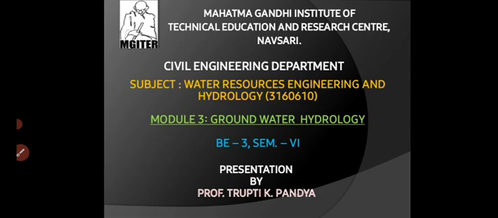So, previously we have discussed hydrology. What is hydrology? Hydrology is the science of occurrence, distribution, and movement of rainfall water on or beneath the earth's surface. Now, what is groundwater hydrology? The science of occurrence, distribution, and movement of water below the surface of earth is known as groundwater hydrology.